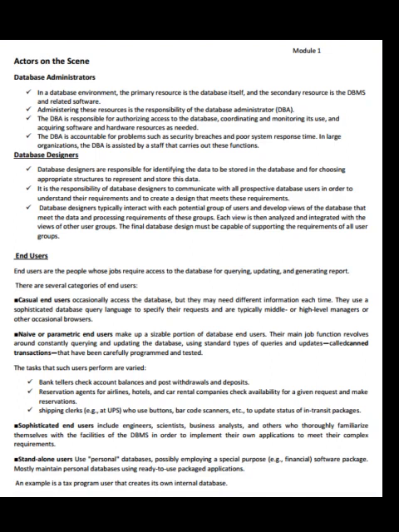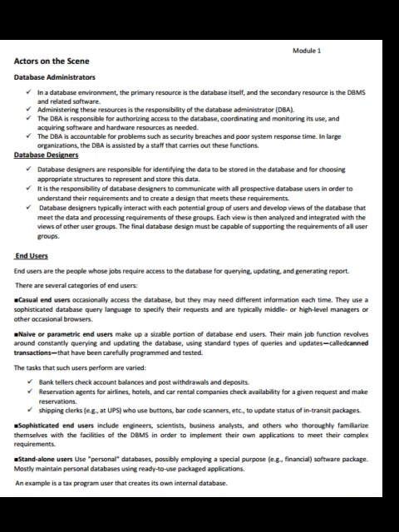Naive or parametric end users make up a sizable portion of database end users. Their main job function revolves around constantly querying and updating the database using standard types of queries and updates called canned transactions that have been carefully programmed and tested.